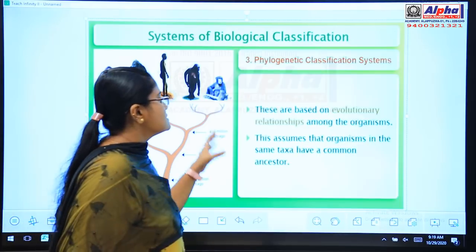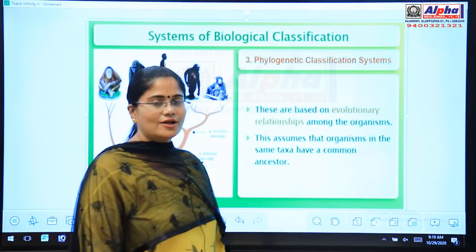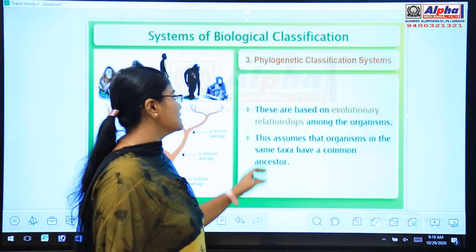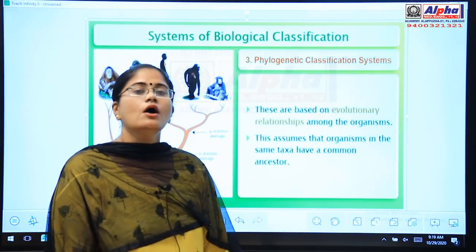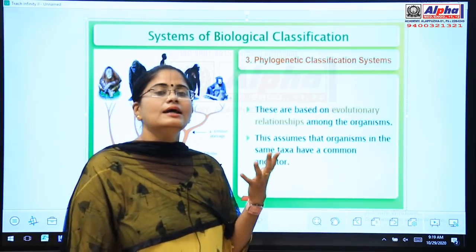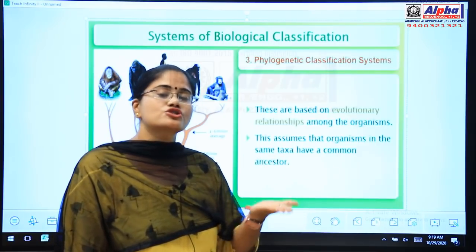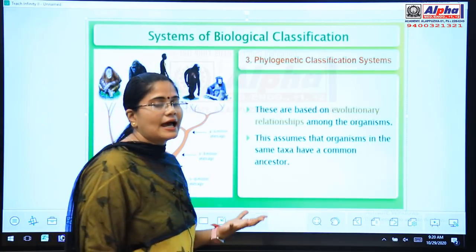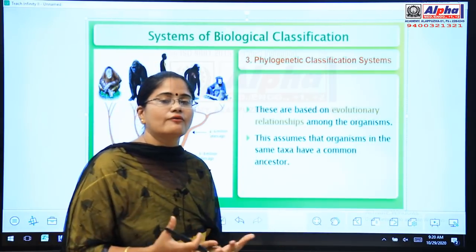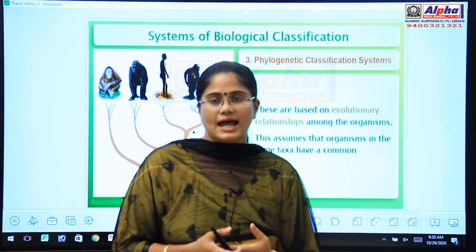So that is the main point focused under the phylogenetic system of classification, that is, these are based on evolutionary relationship among organisms. So this system mainly depends upon the evolutionary criteria. This system says that all organisms have a common ancestor.